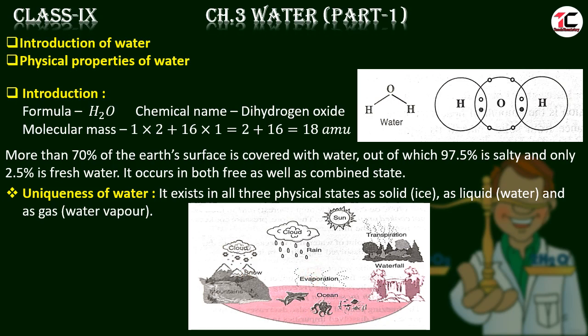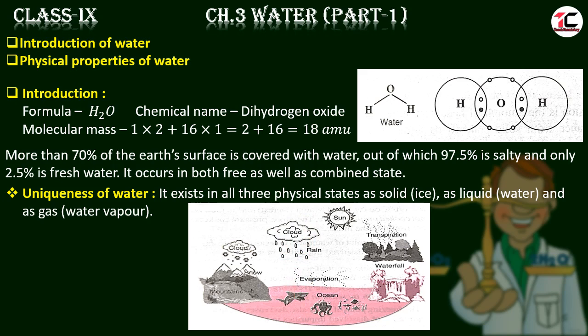And how does water get recycled in the surroundings on the Earth's surface? It is recycled by the process of the water cycle. How does it happen? When sunlight falls on the water bodies, here is the ocean, then water evaporates, and after evaporation it forms the cloud. When the cloud condenses, again the water droplets fall on the water bodies, and in this way this water is recycled.